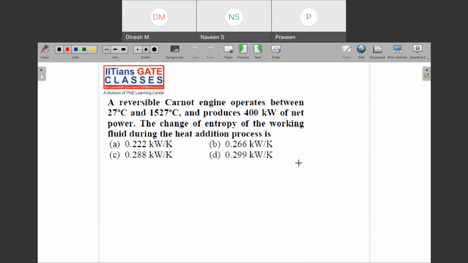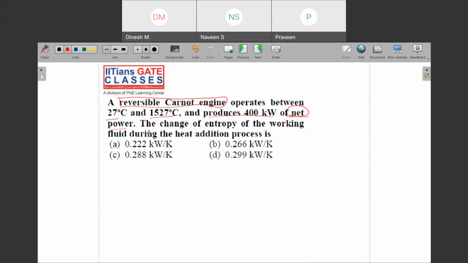So some numericals, some small numericals. What do I mean by small? The calculation part is small, but conceptually sometimes good questions also appear in PSU exams. So let us solve this question. It says there is a reversible Carnot engine. Mind the words reversible Carnot engine. It operates between 27 degrees Celsius and 1527 degrees Celsius and produces 400 kilowatt of net power.